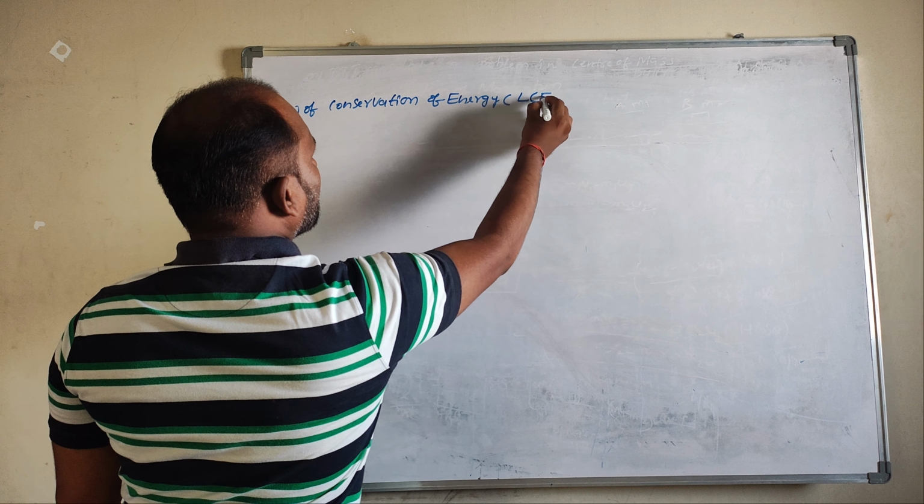What is the total energy? Total energy is equal to PE plus KE. So what is PE plus KE? 80 joules plus 0. So we get 80 joules.